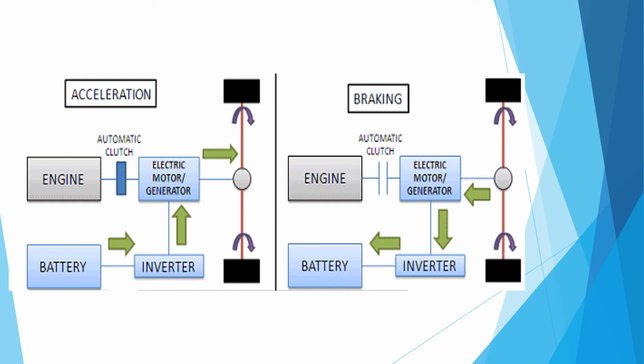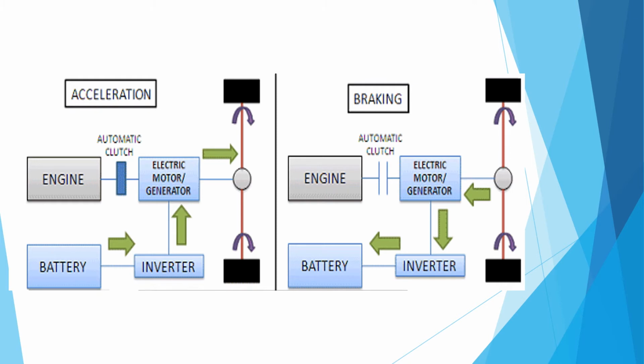Here the picture shows that when the vehicle accelerates, the vehicle gets the power from the engine, then the automatic clutch, then the electric motor generator to the differential and then the wheel. Another way is battery, inverter, electric motor and then the differential. So this is the way the vehicle gets the power during acceleration.